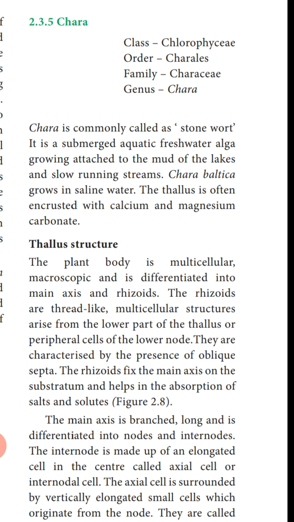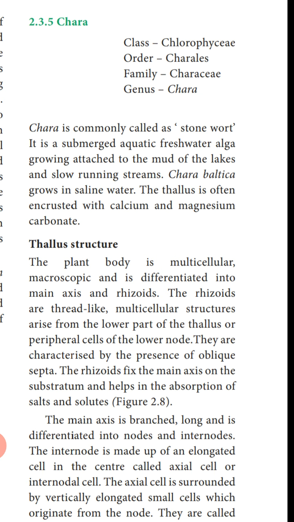It is a submerged aquatic freshwater alga growing attached to the mud of the lakes. So this alga Chara grows fixed in the mud, and they are freshwater algae and they are submerged type. They do not grow above the water level, they are found below the water level. They are found attached to the mud of the lakes and slow running streams. Chara baltica grows in saline water. So among Chara, only one species grows in saline water.